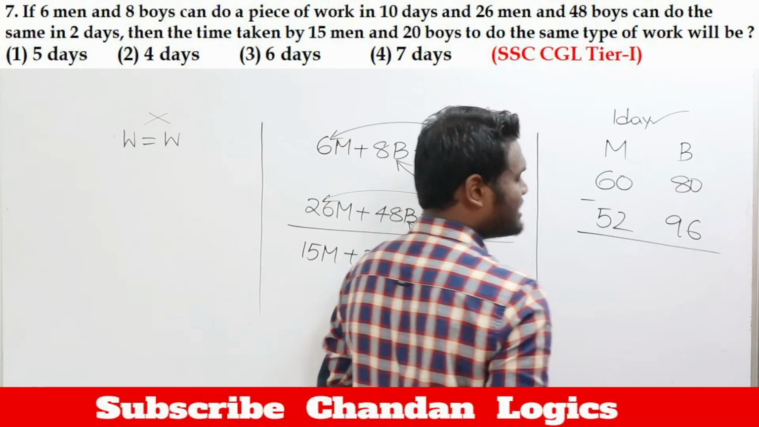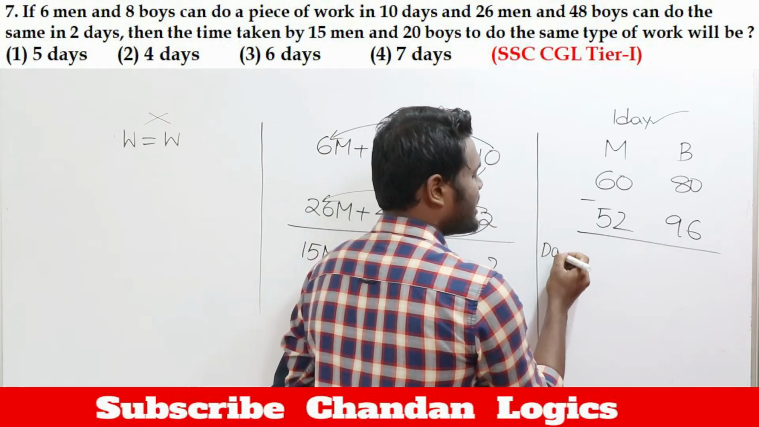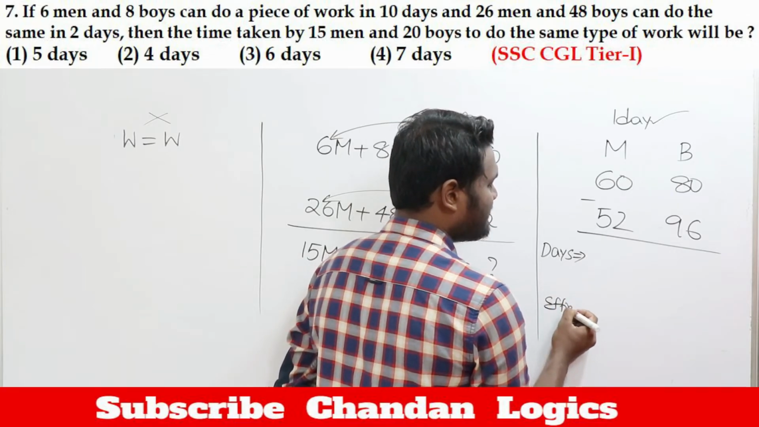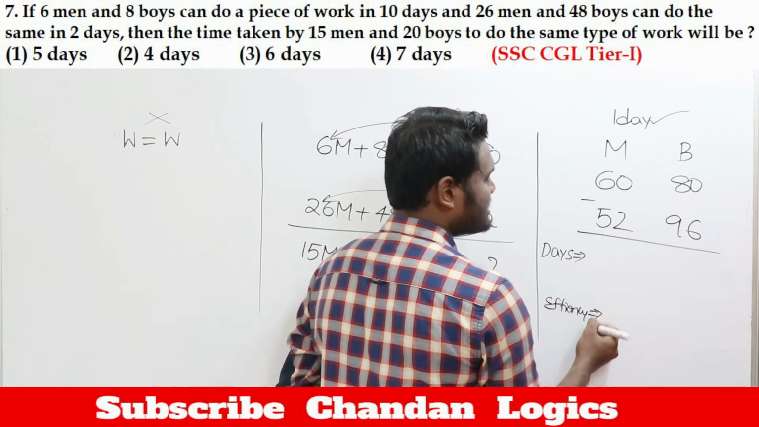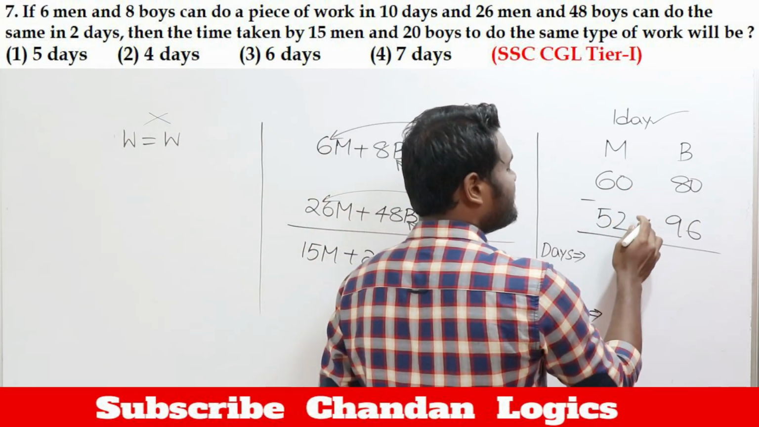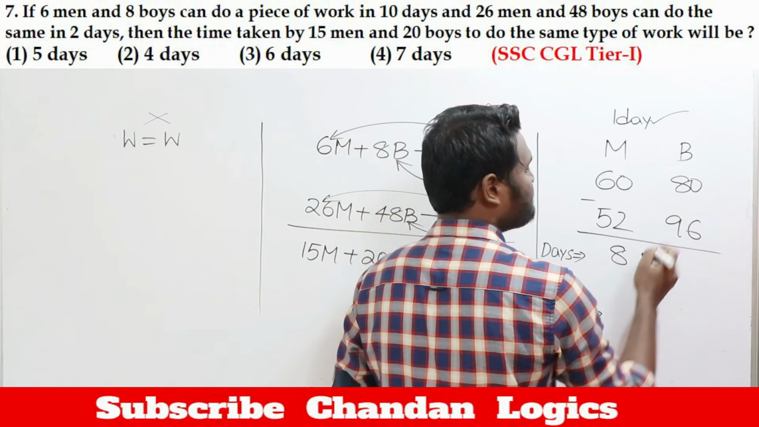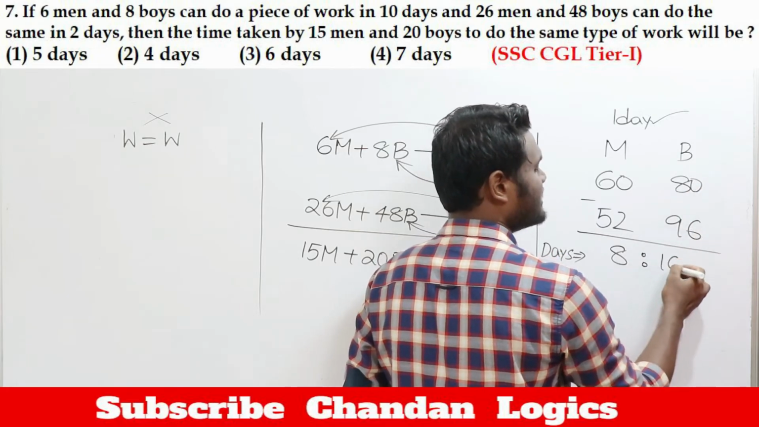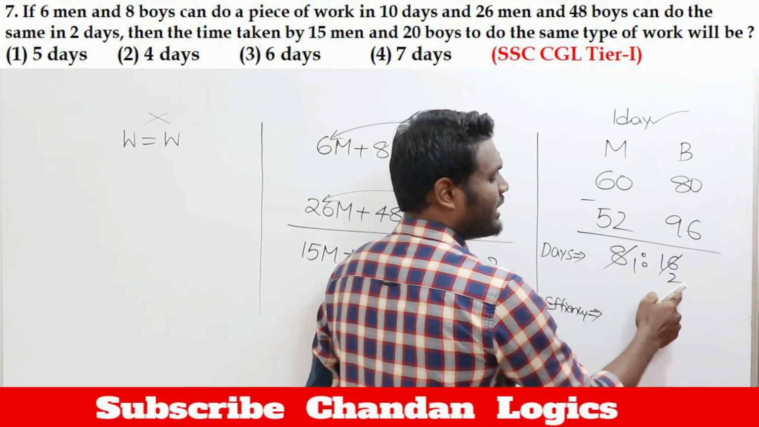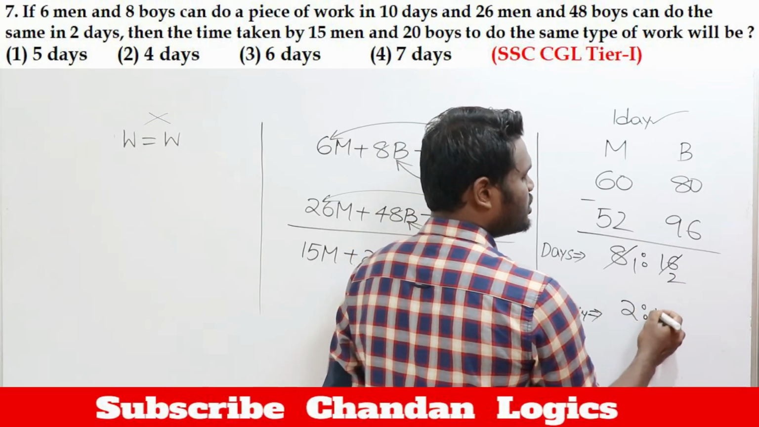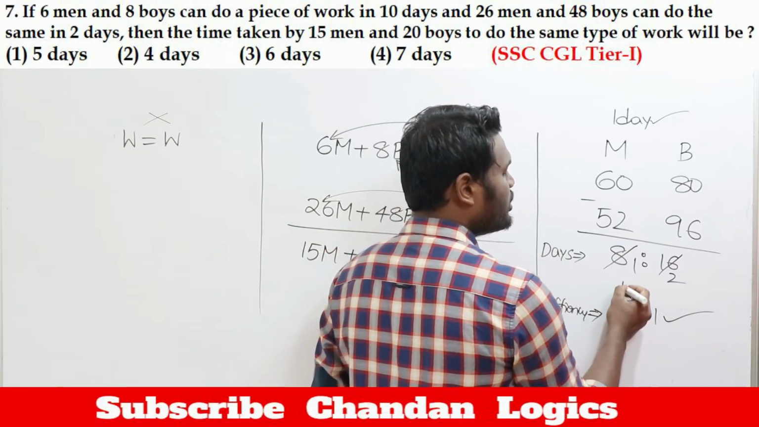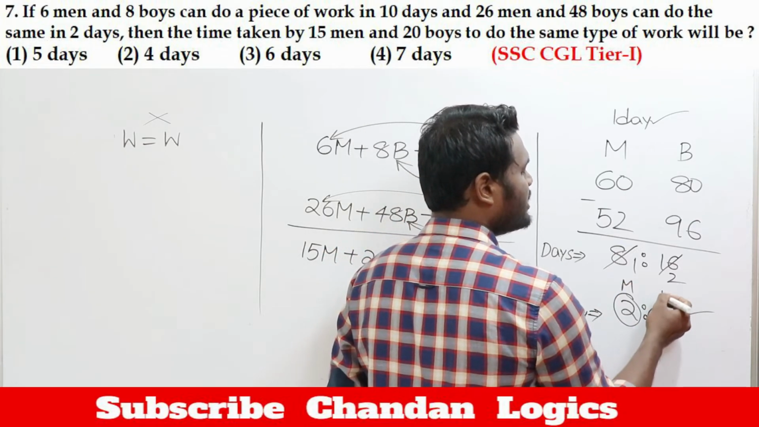From this we can directly say what the days ratio would be. Once you know the days ratio, you can say the efficiency ratio as well, because number of days and efficiency are reciprocal to each other. Now 60 and 52, the difference is 8. 80 and 96, the difference is 16. 8 goes here 1 time, and 8 goes here 2 times. Days ratio is 1:2, so the efficiency ratio is 2:1, which means men can do 2 units per day, and a boy can do 1 unit per day.